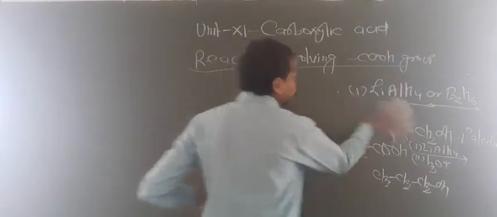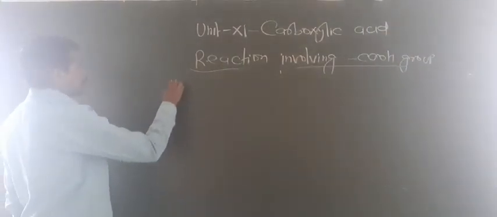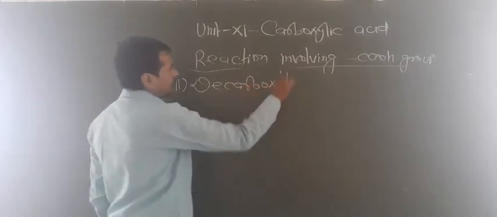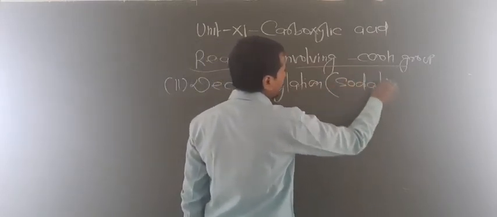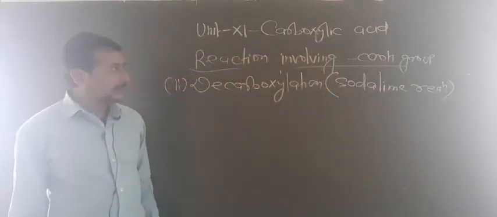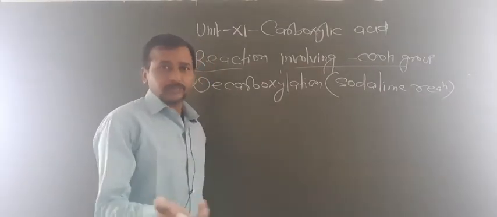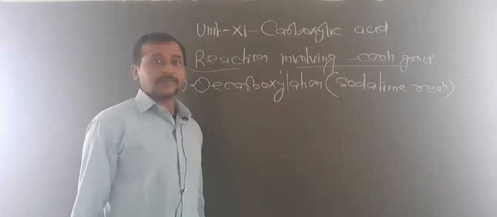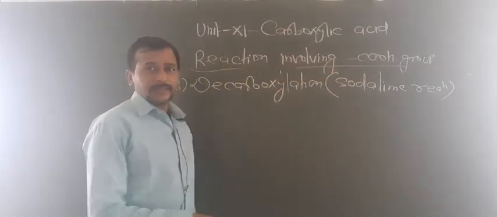Now let us focus on decarboxylation, that is known as the soda lime reaction. So second reaction, decarboxylation, it is also known as the soda lime reaction. Basically the sodium and potassium salt of acid, when treated with soda lime, undergo removal of CO2 in the form of sodium carbonate. So this reaction is known as decarboxylation. Here the hydrocarbon formed has one carbon less than the corresponding acid.